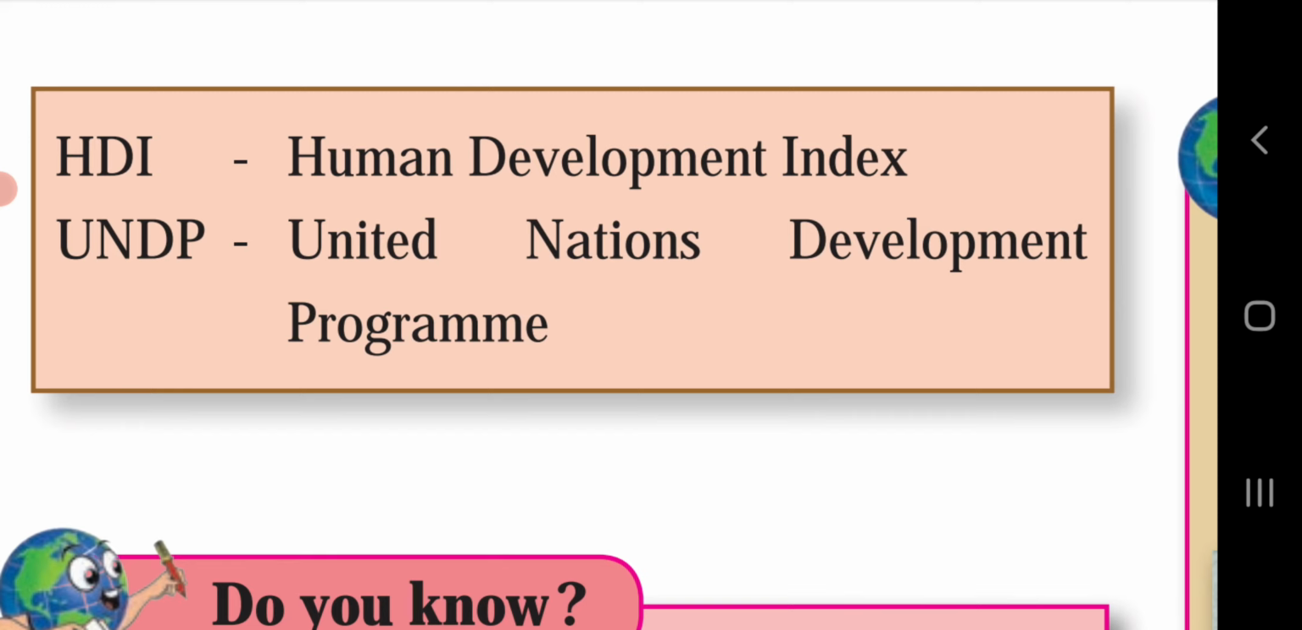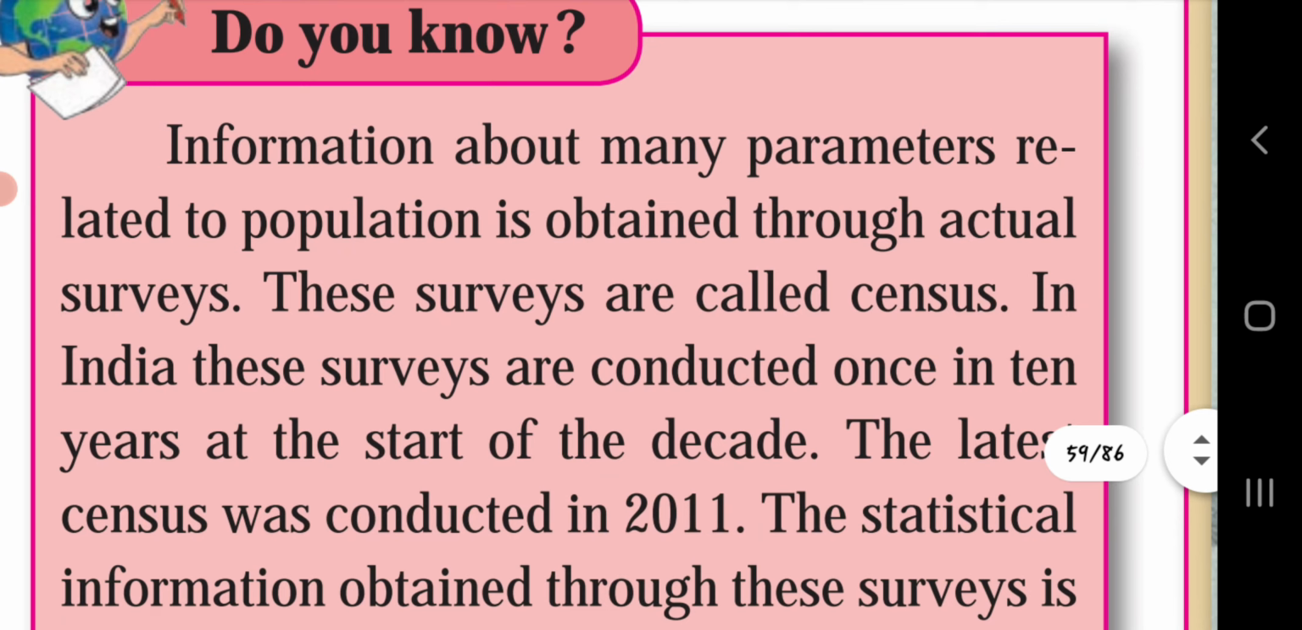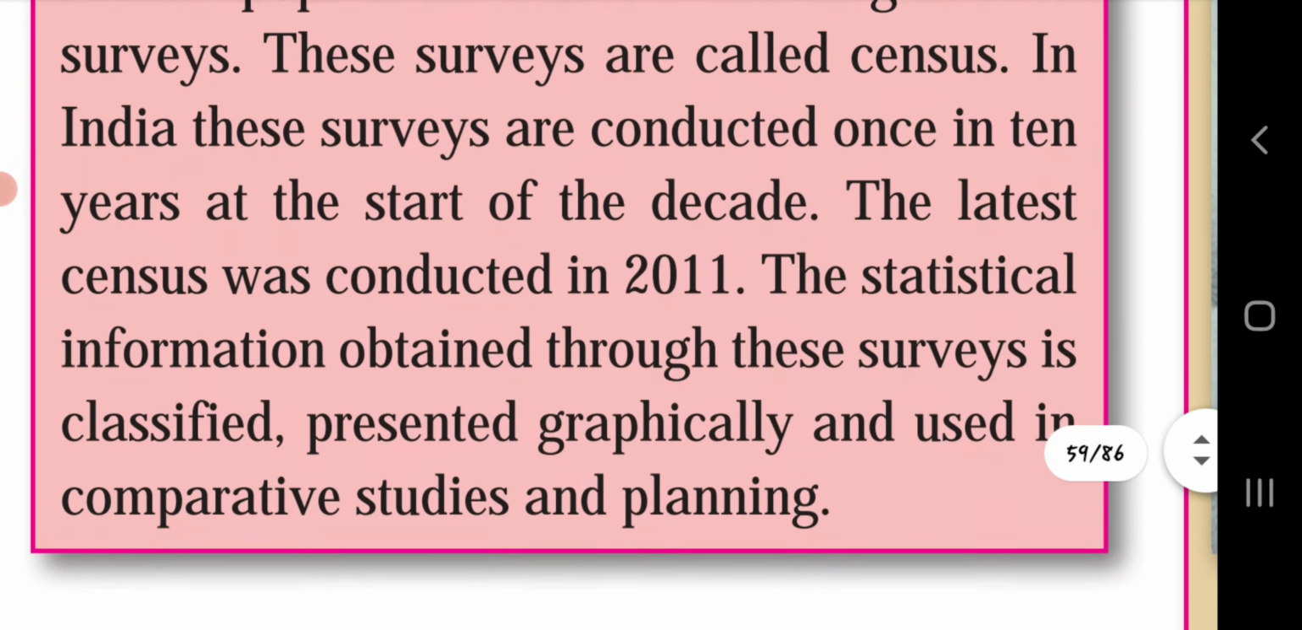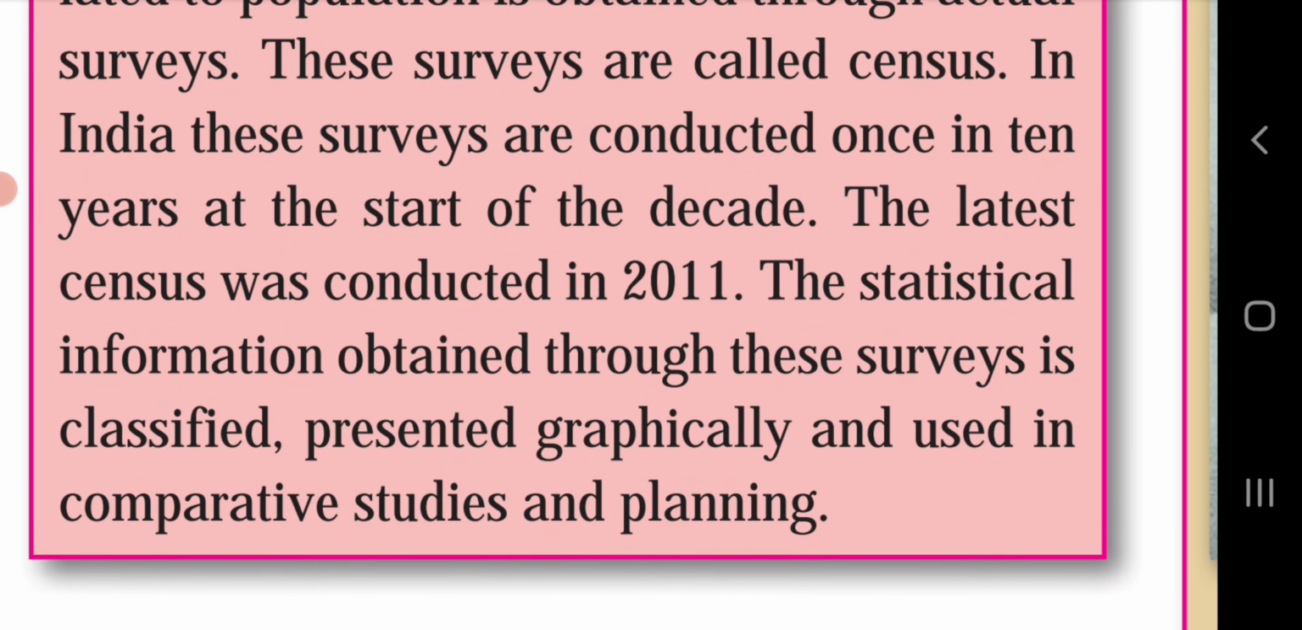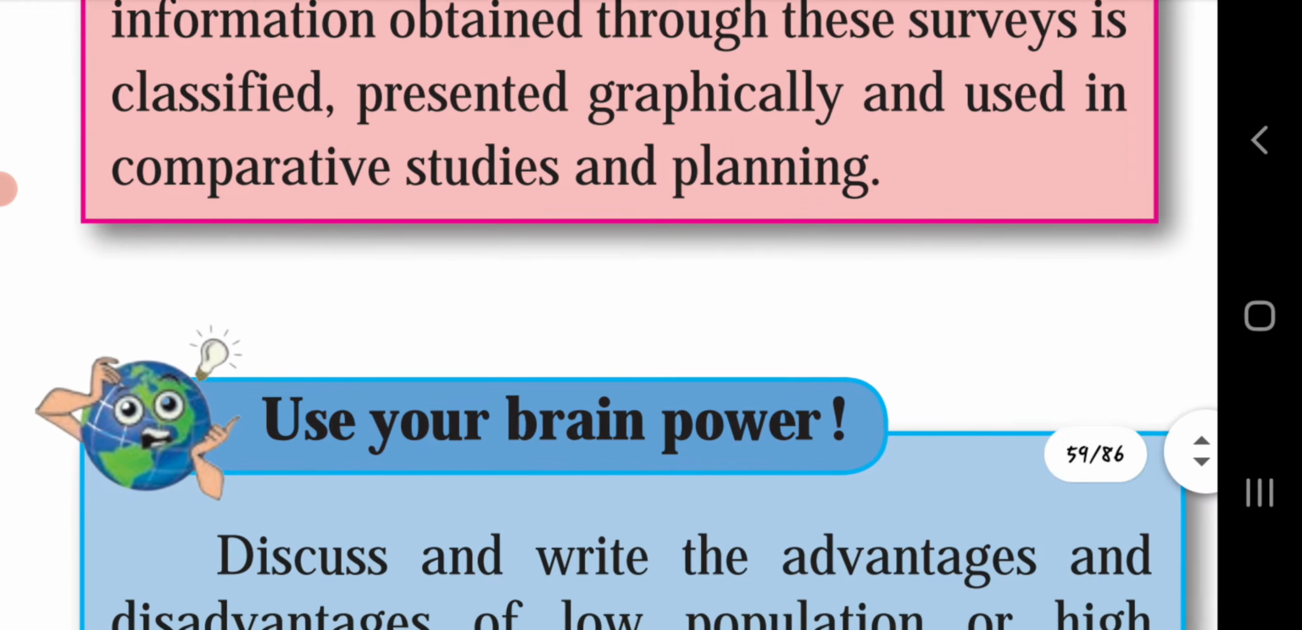HDI, Human Development Index, remember it. What is the full form of HDI? It can be in your exam. UNDP, United Nations Development Programme. Do you know, information about many parameters related to population is obtained through actual surveys. These surveys are called census. In India, the census is conducted once in 10 years at the start of the decade. The latest census was conducted in 2011. The statistical information obtained through these surveys is classified, presented graphically, and used in comparative studies and planning.